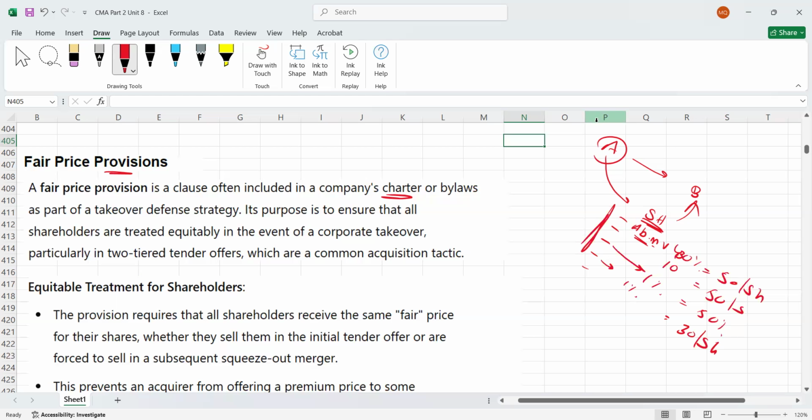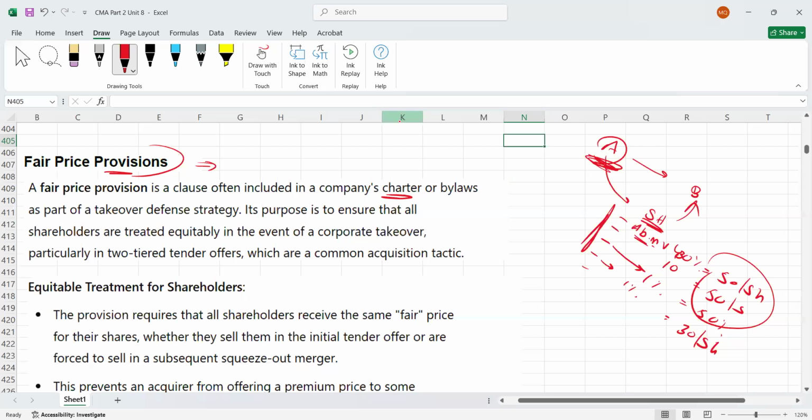What happened in the past, guys? To some shareholders, the acquirer was paying good money, and to some shareholders they were paying less money. So that is why companies who want to protect themselves from acquisition are adding the fair price provision clause. Fair price provision clause means the acquirer will pay the same amount to all shareholders. They cannot offer different prices to different shareholders. This is what is called fair price provision.